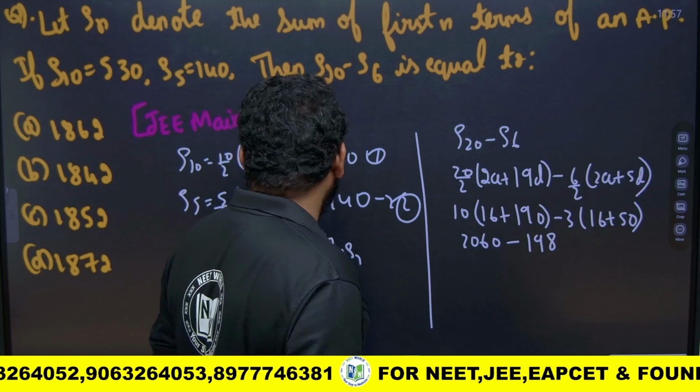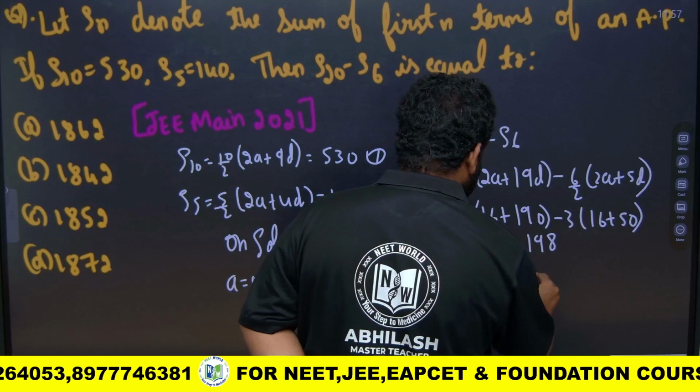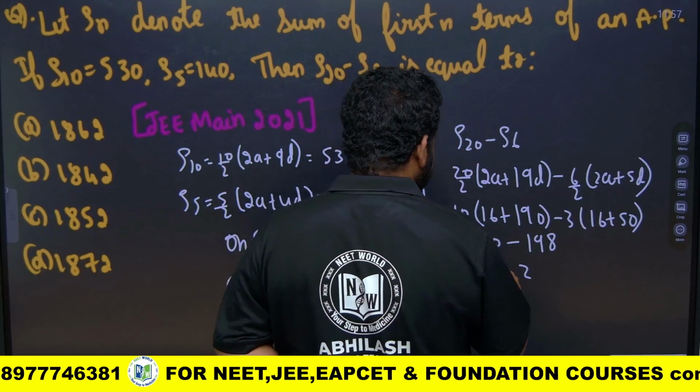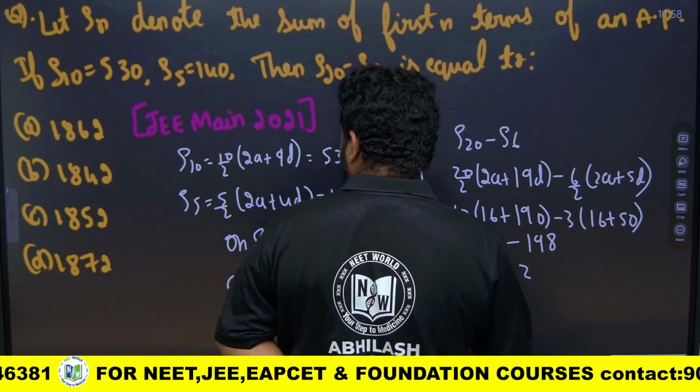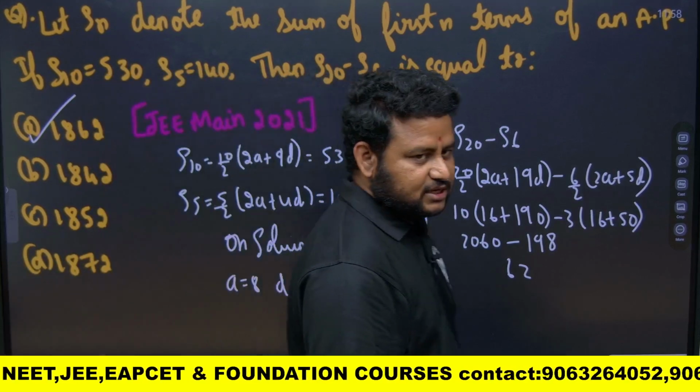2060 minus 198 is 1862. That is option A. 1862 is the answer. Okay.